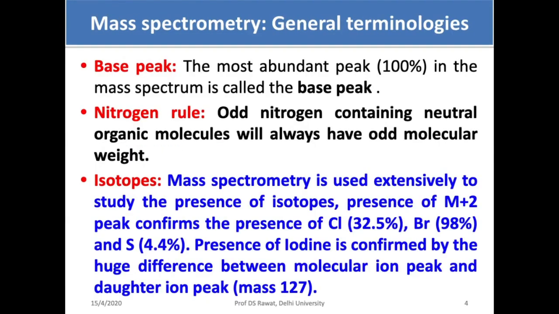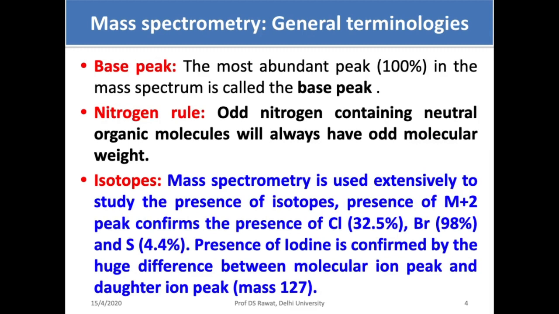The terminology used in mass spectrometry, as I said, one is the molecular ion peak, that is the molecular weight of the compound. Another point we talk about is the base peak. Base peak is the most abundant peak in the mass spectrum, which has 100% intensity. That is called a base peak.